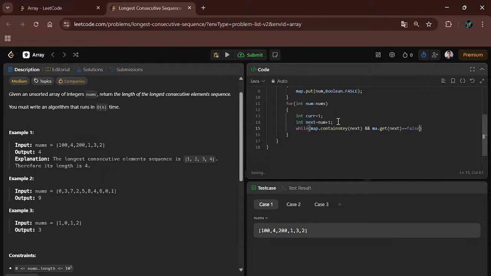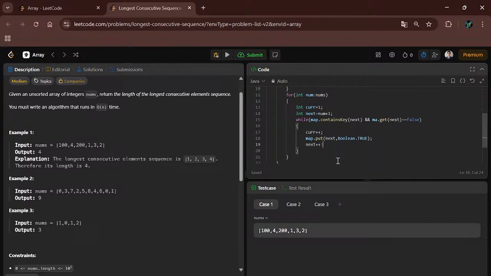If its boolean value is false, then we have to increment the current length. So current length will be incremented, and map dot put next into the map, and we will make its boolean value true. And we will increment next.